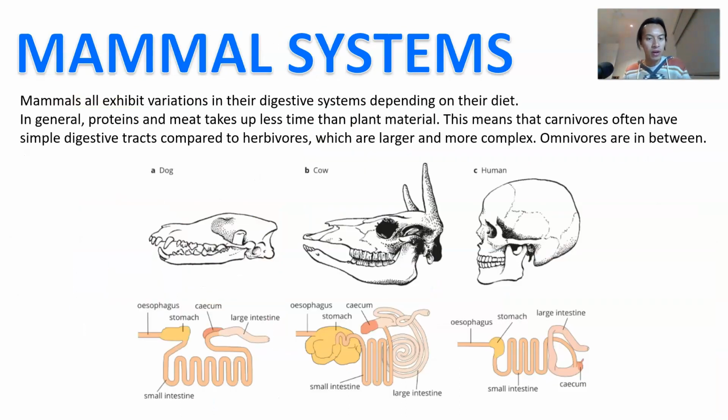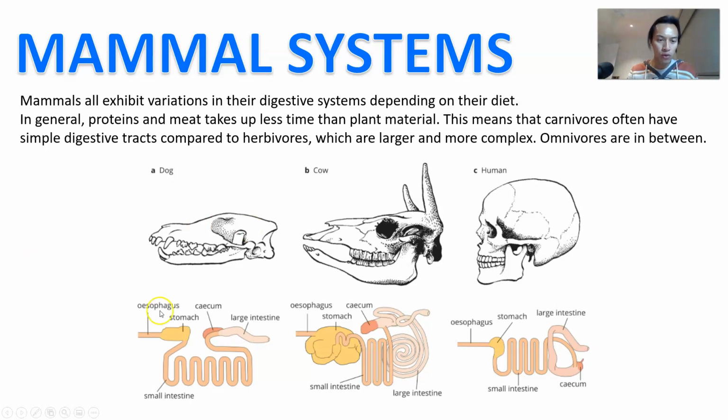Okay, now a bit of a look at the mammal systems, right? So mammals all exhibit variations in their digestive system depending on their diet. So we looked at how dentition affects diet. Well, diet can also be reflected in the way that the digestive system is arranged. So in general, proteins and meat are quicker to digest. They take a lot less time than plant material. And so carnivores often have much more simple digestive tracts compared to herbivores, which are larger and more complex, right?